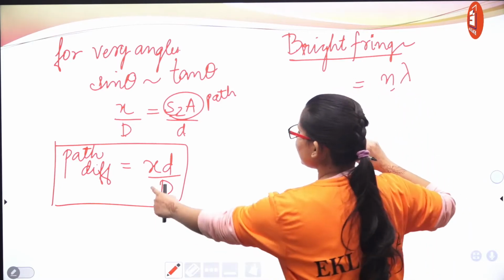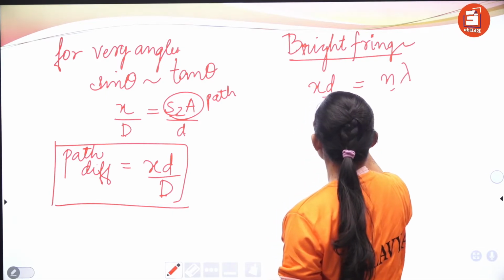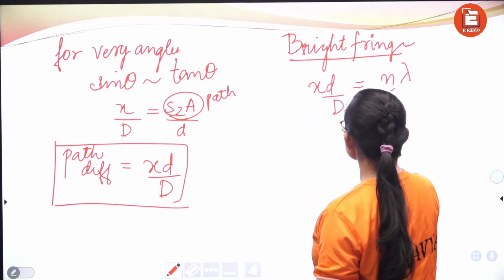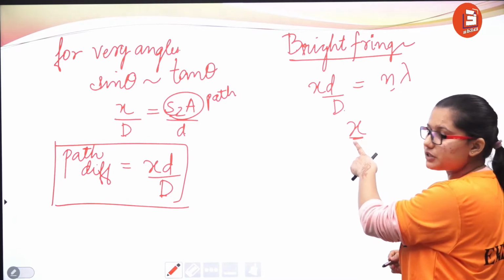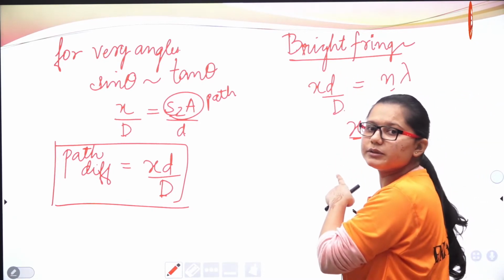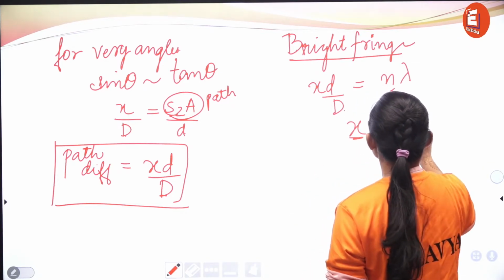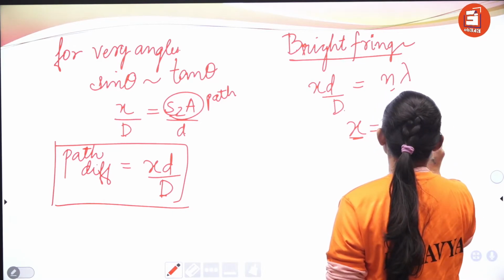So just equate this value xd by D, and you get the position of our fringe. In this case it will be the position of the bright fringe; in the other case, the position of the dark fringe. So x is obtained as n lambda D upon d.